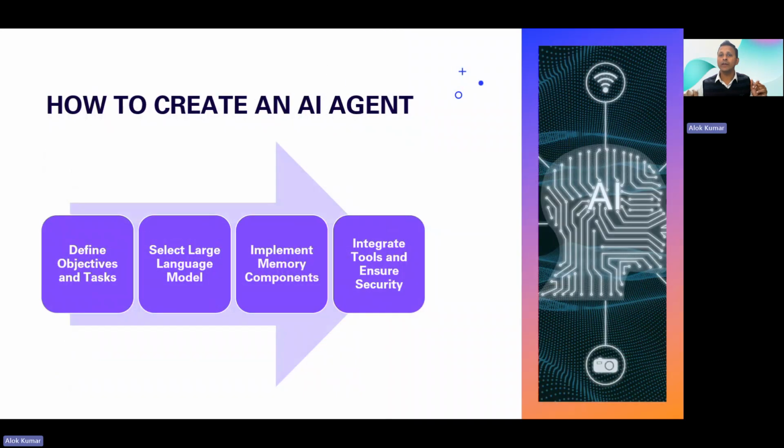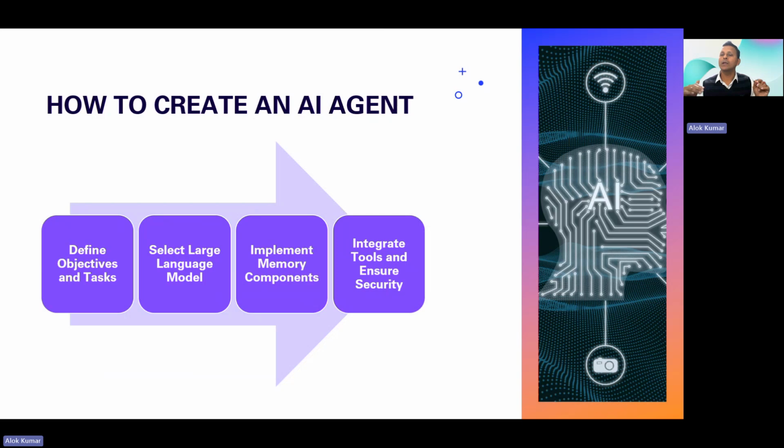Now, the question is, how do we create AI agents? There are several steps and processes involved in creating AI agents. There are some inbuilt environments and platforms available that can create AI agents on your behalf based on your needs and requirements. But before developing the AI agents, you need to understand the objective of the AI agent, select the right language model or LLM, and implement the correct memory components.